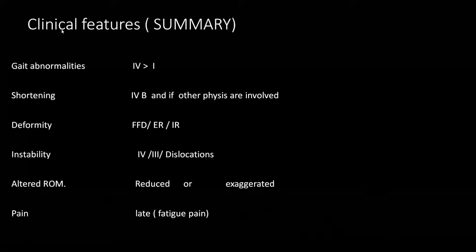So this is the summary of all the clinical features. Gait abnormalities are more in Choi type 4 as compared to Choi type 1. Shortening will be more if there is involvement of other epiphyses, other physeal involvement, or in Choi type 4B because of more severe proximal migration of proximal femur. Deformities can be either fixed flexion deformity, external rotation deformity, or internal rotation deformity. Test for instability, that is telescopy, will be present in Choi type 4, Choi type 3 wide gap pseudoarthrosis, and in septic dislocation of the hip joint.